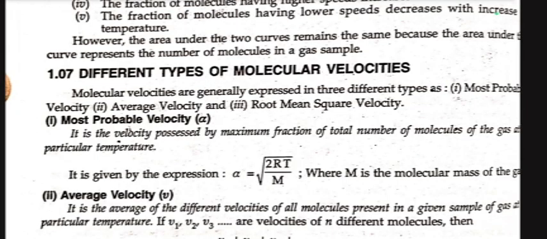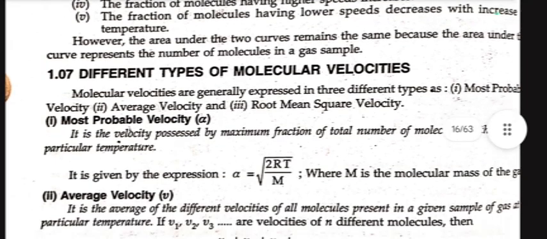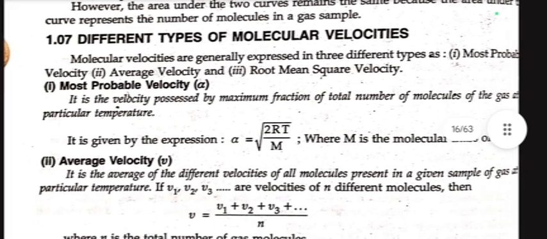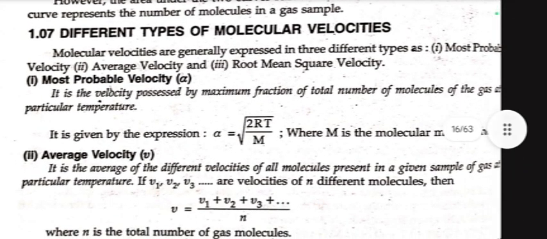Now we move towards different types of molecular velocities. Molecular velocities are generally expressed in three different types: most probable velocity, average velocity, and root mean square velocity. Now, most probable velocity alpha. It is the velocity possessed by the maximum fraction of the total number of molecules of the gas at a particular temperature. It is given by the expression alpha = √(2RT/m), where m is the molecular mass of the gas.